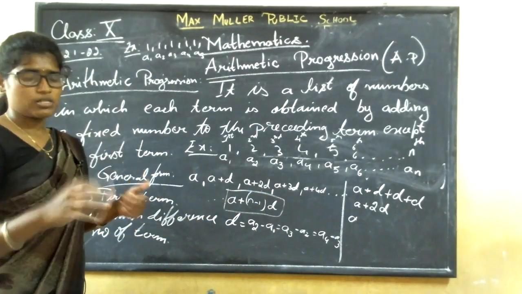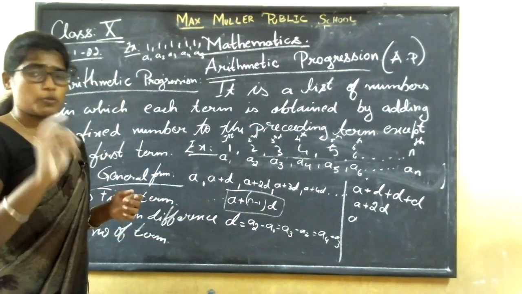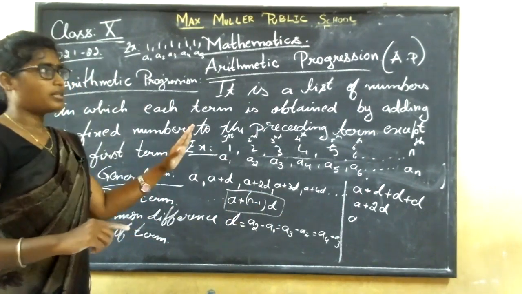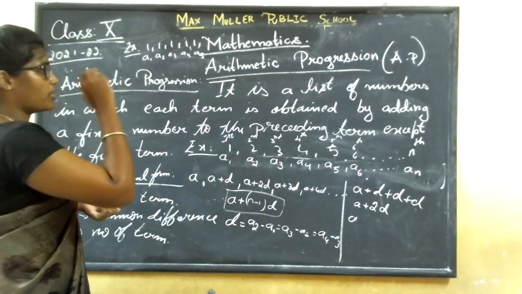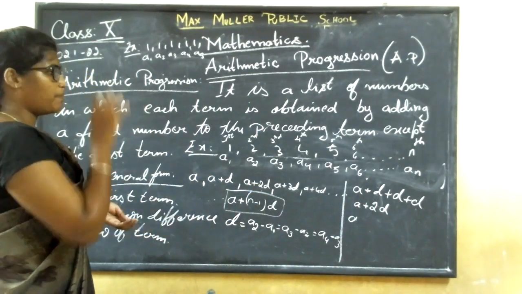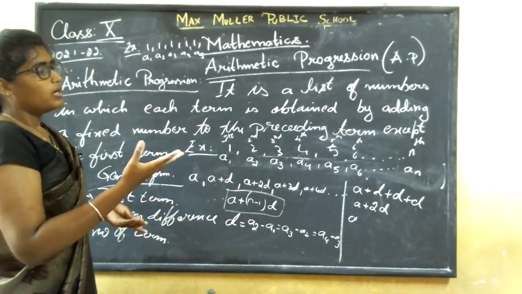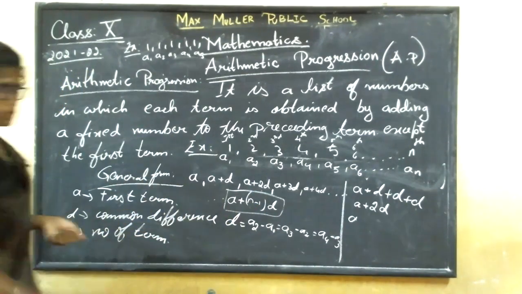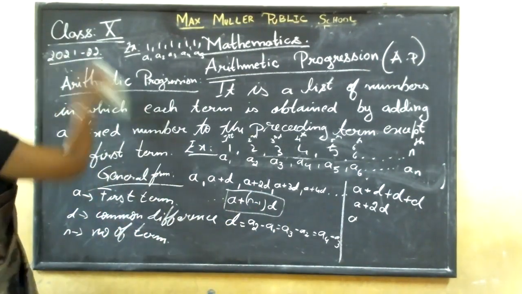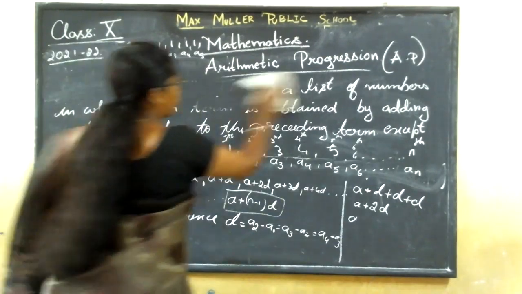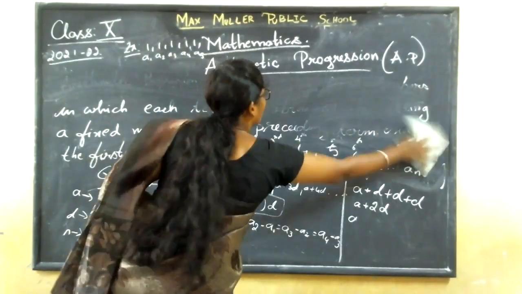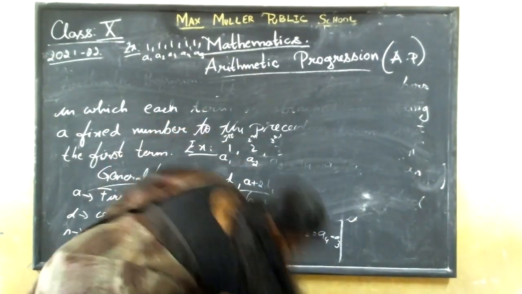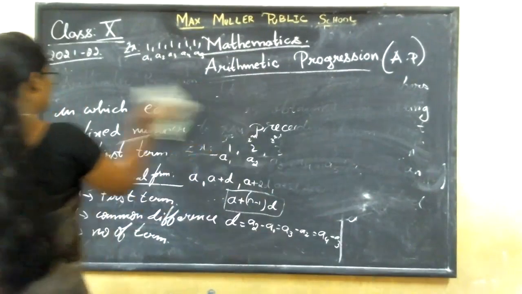I'll be in the school premises itself. You can come and ask me, and your notes should be very neat. I'm telling you, children, your notes should be very neat. And these are the things you learned today. Now I'm going to write the general equation and brief you on the structure, and give you the note for the D value. That's all. I think you have copied this. If you have not copied, pause the video and copy. Not a single letter should be missed.